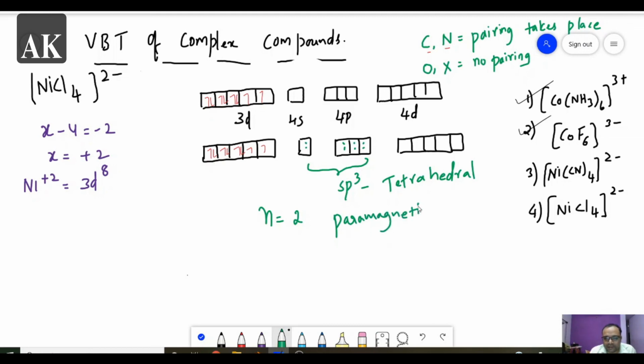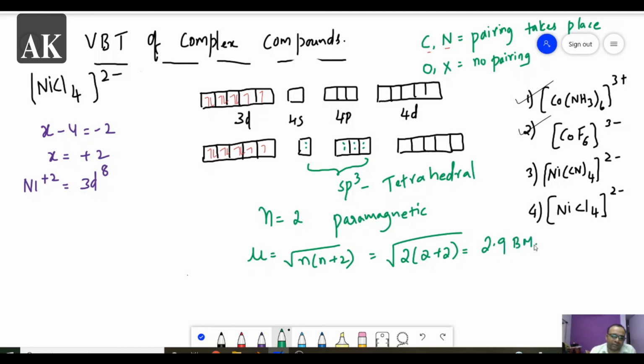The magnetic moment mu is equal to root of n into n plus 2, which is root of 2 into 2 plus 2. If you calculate, 4 into 2 is root 8, and root 8 is nearly equal to 2.9 Bohr magneton.